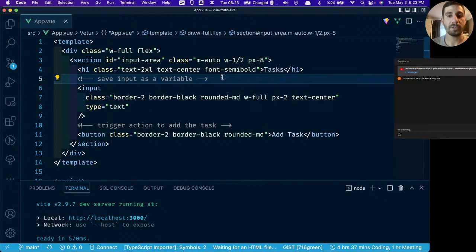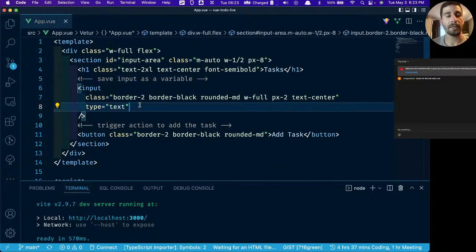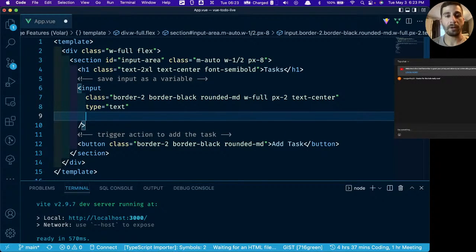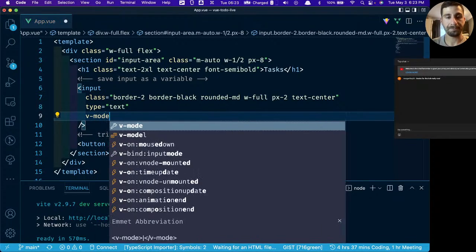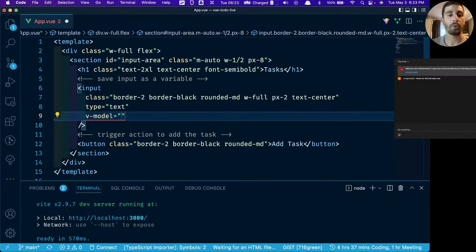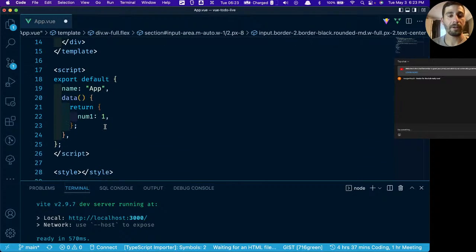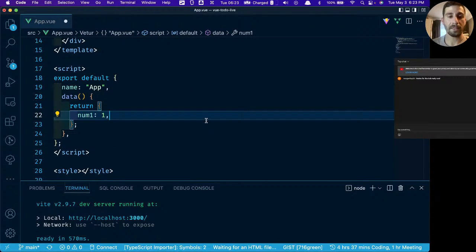And now that you saw how all those different things work, let's create a binding for our input. So again, we have that directive. It's going to be called v-model, or view model. And we're going to say that we want to have the two-way data binding attached to a variable. That variable is going to be called newTask. So now we have to create that variable. And again, that's going to be inside of this object that we're returning from data. So newTask, and let's give it a default value of an empty string.